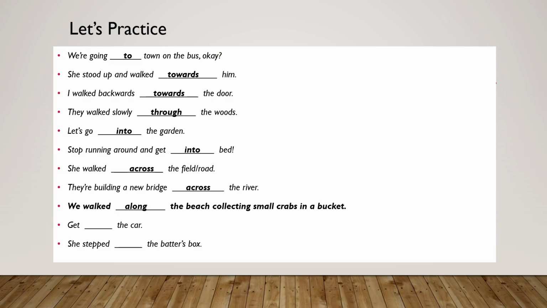Get blank the car. When you say car, it has a surrounding, it has a border, it has an inside. So we should use what? In. Get in the car. And the last one is, she stepped blank the batter's box. Again, we are talking about inside. When there's movement inside, we use what? The preposition in. She stepped in the batter's box.